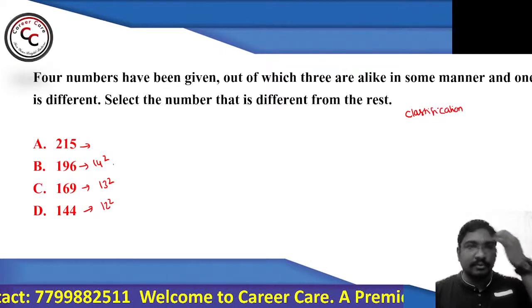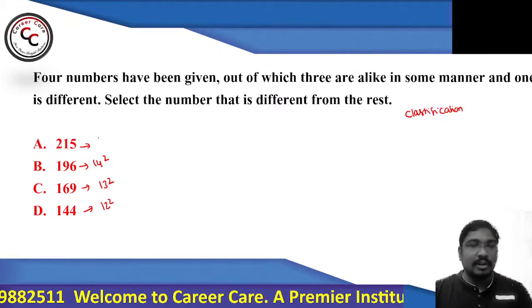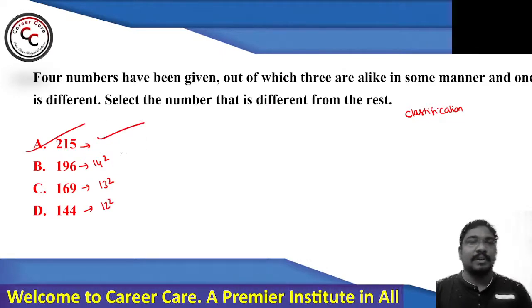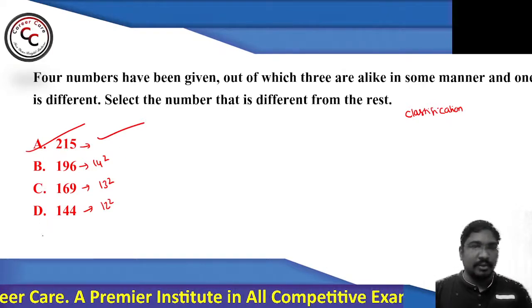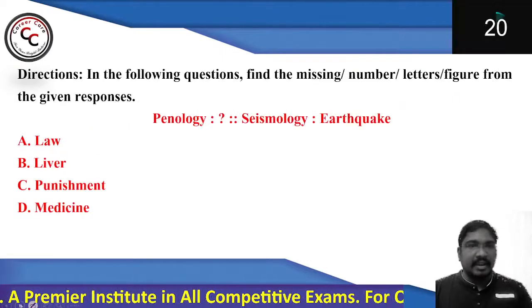Janaki, Sivaprasad, both of you very good. So 215 is not a perfect square. So that's why you can pick option number A as your answer. Right? Nice, very good both of you, very good. Let's go to the next question.